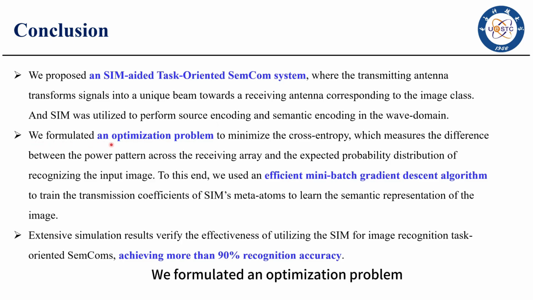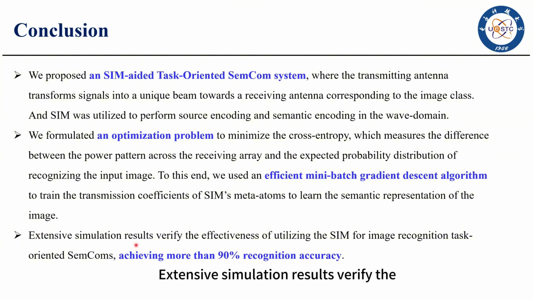We formulated an optimization problem to minimize the cross-entropy, which measures the difference between the power pattern across the receiving array and the expected probability distribution of recognizing the input image. To this end, we used an efficient mini-batch gradient descent algorithm to train the transmission coefficients of the SIM's meta atoms to learn the semantic representation of the image.